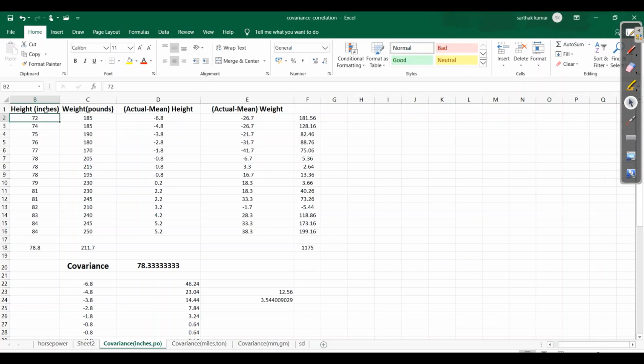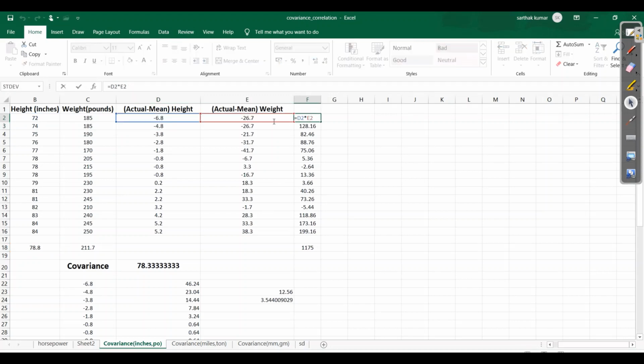Here we have taken height and weight. Height is in inches, and we have calculated its mean. The weight is in pounds, and we have the mean of weight. We have calculated the deviation around the mean for both, and then multiplied the X and Y deviations.